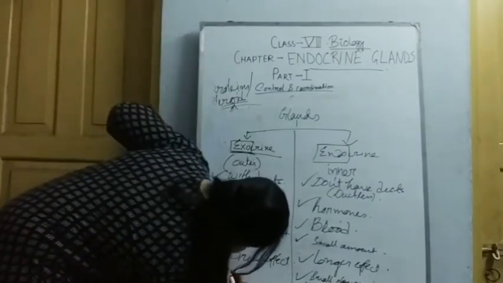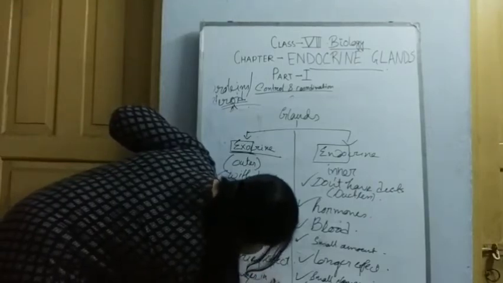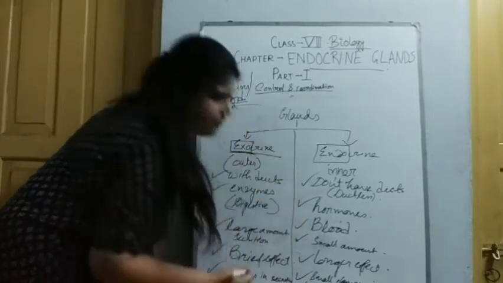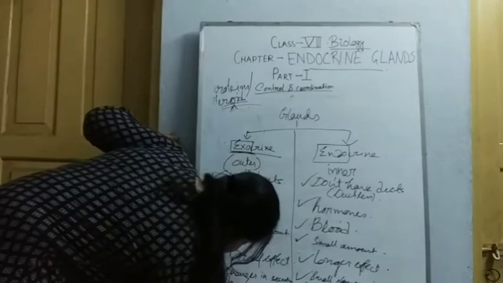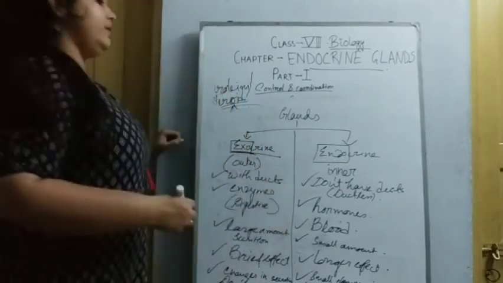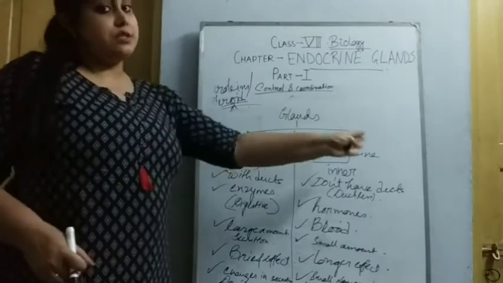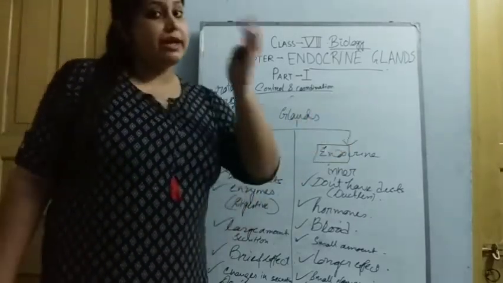But if there are any changes in the secretion of the enzymes, a very small change does not make any difference. So these are the differences. I think you all understand the difference between the exocrine and endocrine glands.